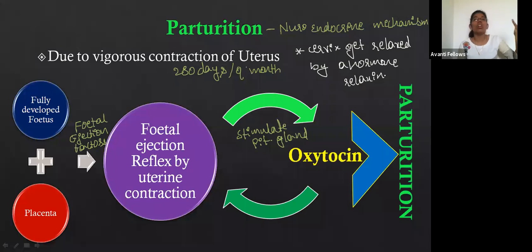And so always the head comes first. Based on that, if the head is coming towards the cervix, then they'll go for the normal parturition. If the head is not coming first, then what happens? They will go for the surgical manner of the parturition. The surgical removal of the fetus is called a cesarean.